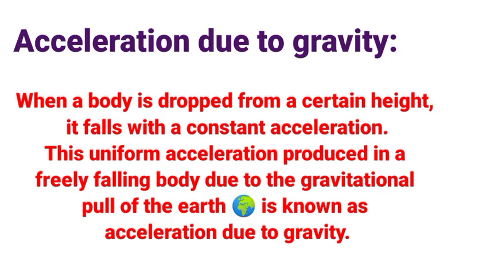Acceleration due to gravity. When a body is dropped from a certain height, it falls with a constant acceleration. This uniform acceleration produced in a freely falling body due to gravitational pull of the earth is known as acceleration due to gravity. Whenever an object falls down towards the earth, an acceleration is involved. This acceleration is due to Earth's gravitational force. Therefore, this acceleration is known as acceleration due to gravity and it is denoted by g.